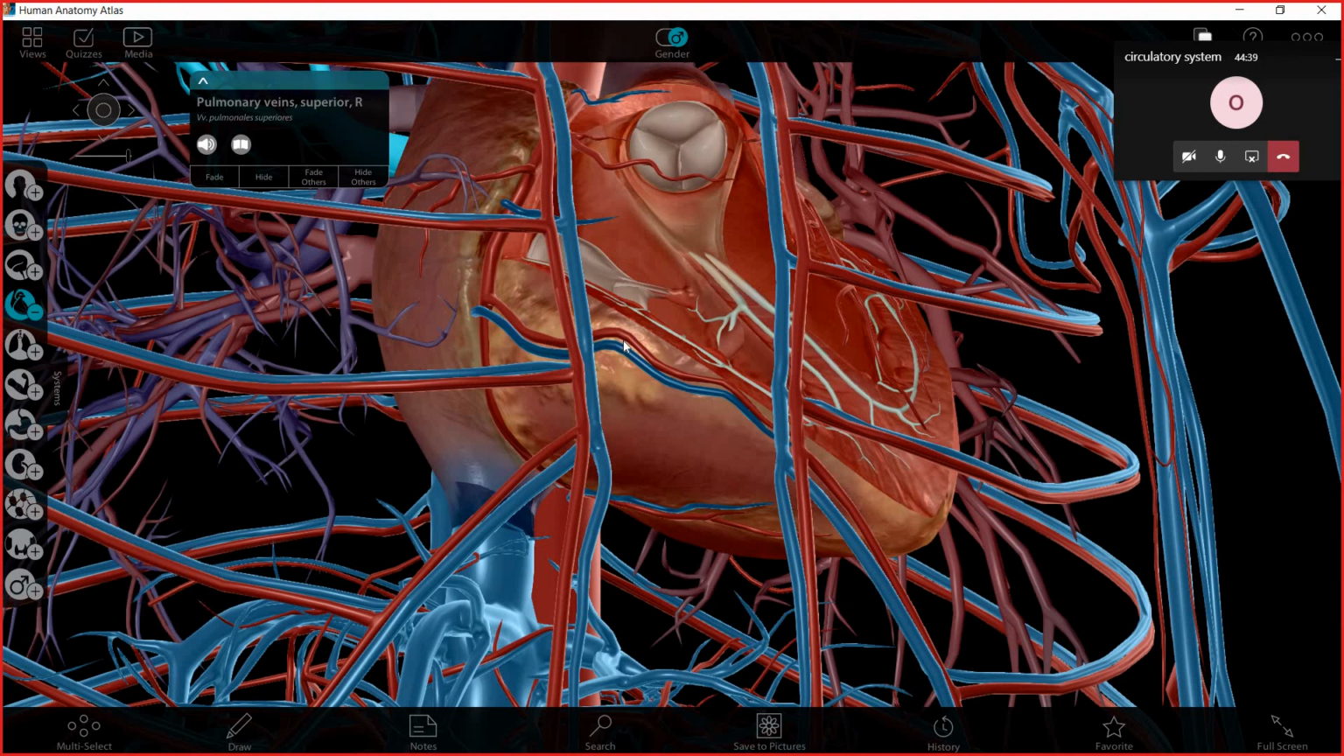Tomorrow, inshallah, we are going to study the blood vessels. What are their types? What are their names? How do they work? And so on. If you have any question, please